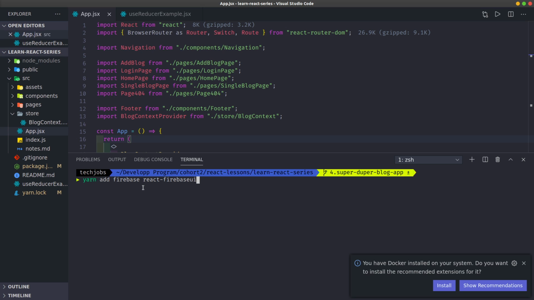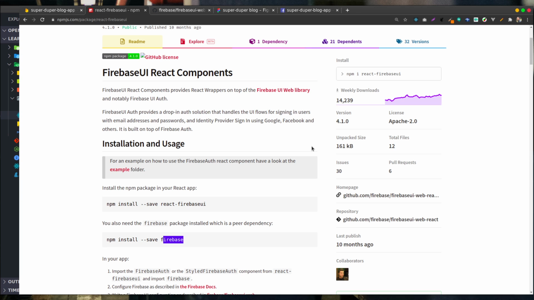As we continue, because I've already installed these two, let's close this up. The next bit is to continue reading the documentation just to see how to approach and how to add it.